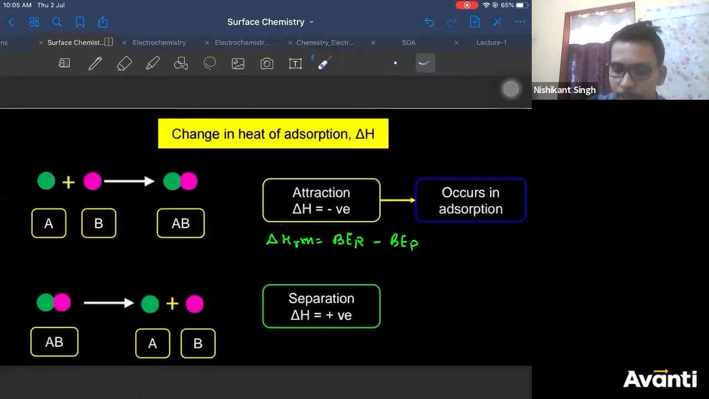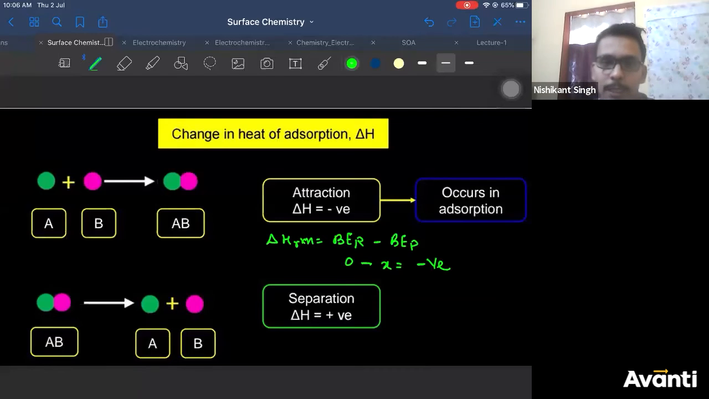So I can see here that there is no bond between reactant molecules, so the bond energy is 0. And is there any bond between product molecules? Yes, so there is some energy, let's say X. So overall enthalpy is coming out to be negative.